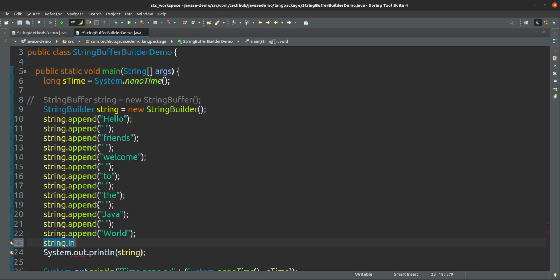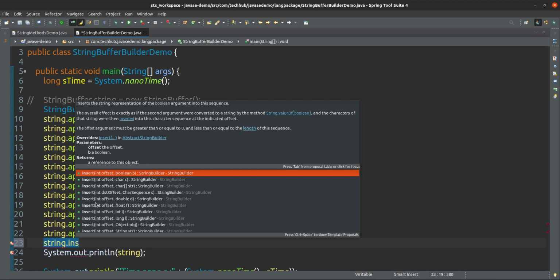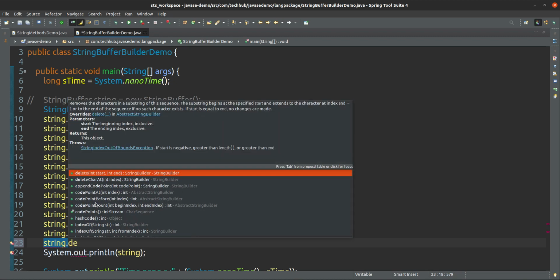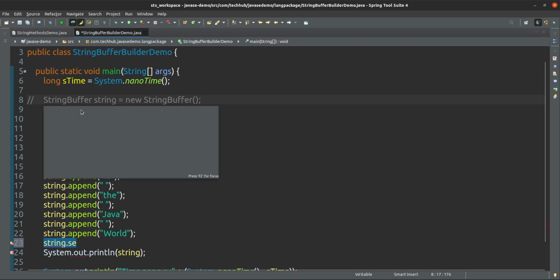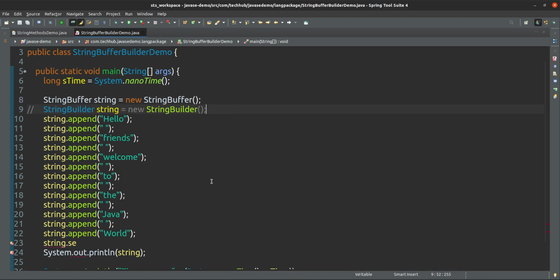This is the meaning of mutable. You can insert, or you can delete, or you can set character at. So we can modify the state of string builder or string buffer. String buffer is thread safe, string builder is not thread safe. That's it. We can use that one, no issue.